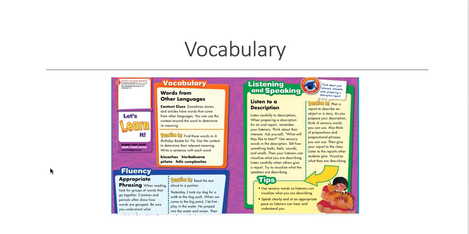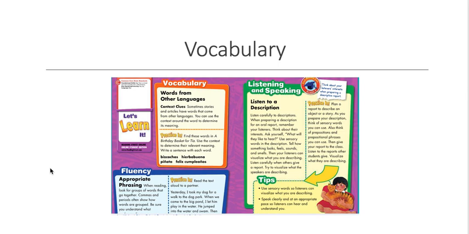So let's practice it. Oh, before that, let's read the tips, okay? Use sensory words so listeners can visualize what you are describing, and speak clearly and at an appropriate pace so listeners can hear and understand you. Practice it. Plan a report to describe an object or a story.